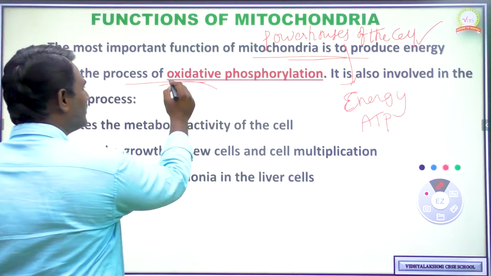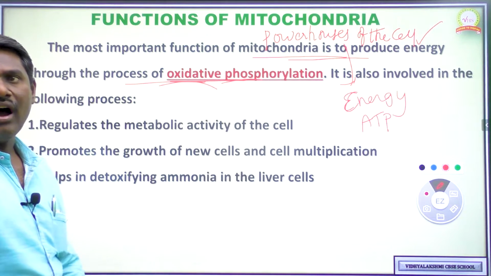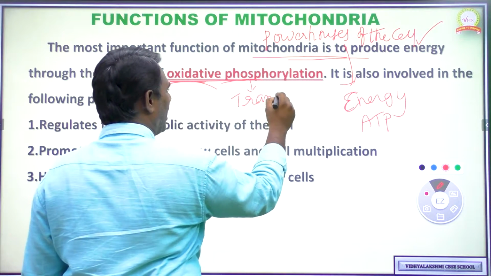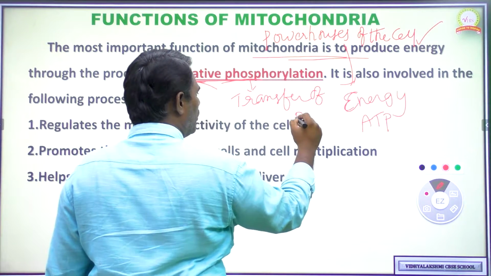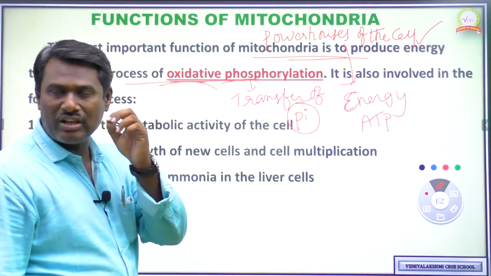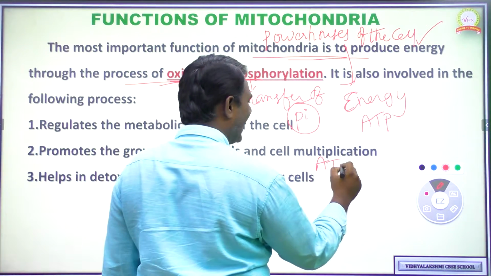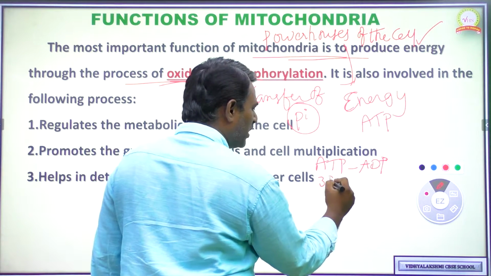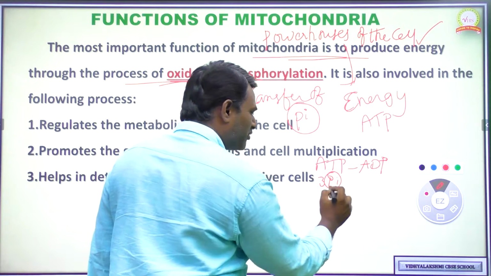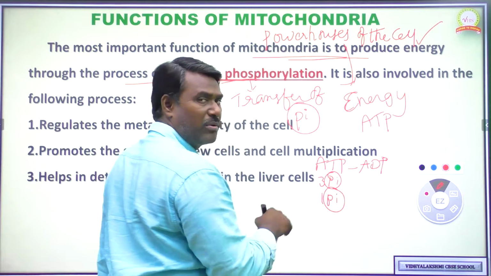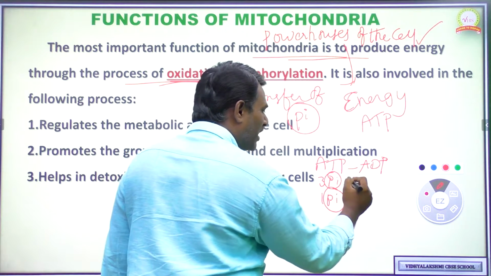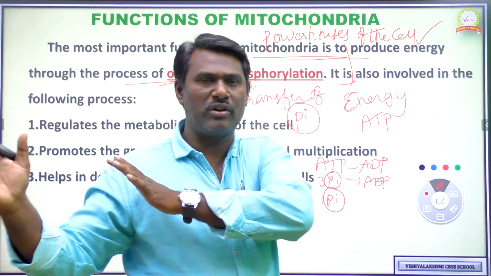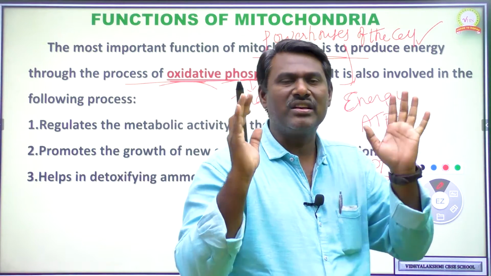Next function, it is involved in oxidative phosphorylation. Here, phosphorylation can be defined as the process of transfer of a phosphate group from ATP to ADP. In ATP, 3 phosphate molecules are there. Out of the 3 phosphate molecules, 1 phosphate molecule is removed, then ATP will convert into ADP. So adenosine triphosphate, 3 phosphate molecules, converts into 2 phosphate molecules. That process we can call phosphorylation.